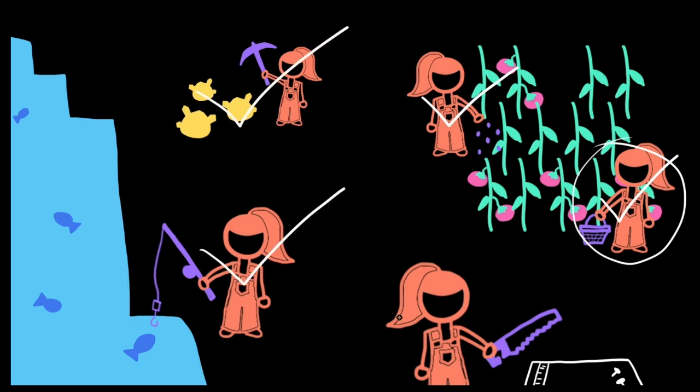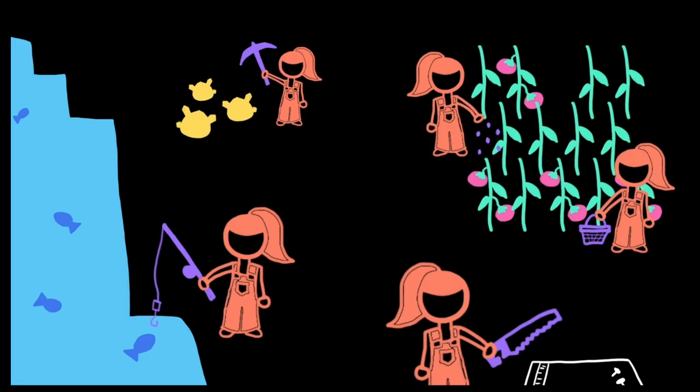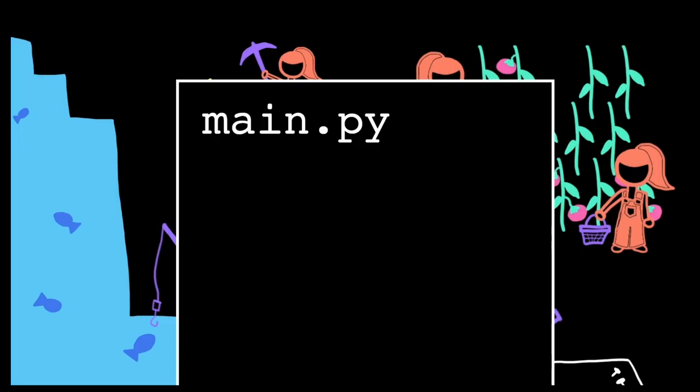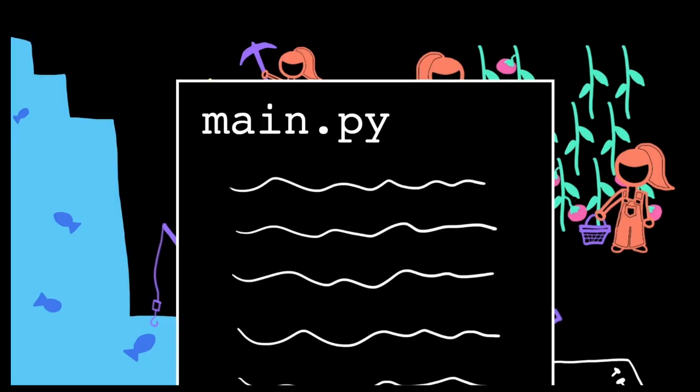It's kind of like a mechanic working on a car. To check if there's any issues, they don't just take the car out and drive around for hours until something breaks down. Instead, it's much easier for them to test the individual components. They can check that the brakes work, the transmission works, the HVAC works, and if all the individual components work, then there's a good chance the whole car works too. Three, it makes the code a lot more readable and easy to work with. Instead of one giant mess of code, we've organized it based on task, which makes it easier to find what we're looking for when we need it.